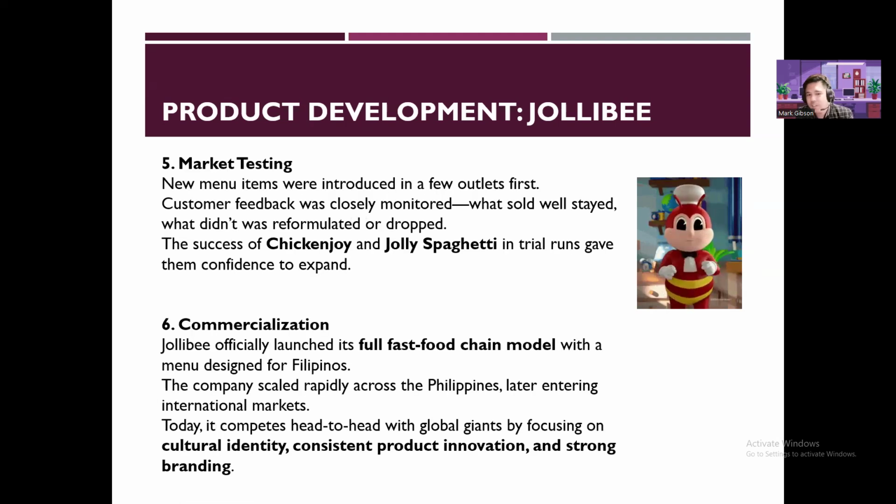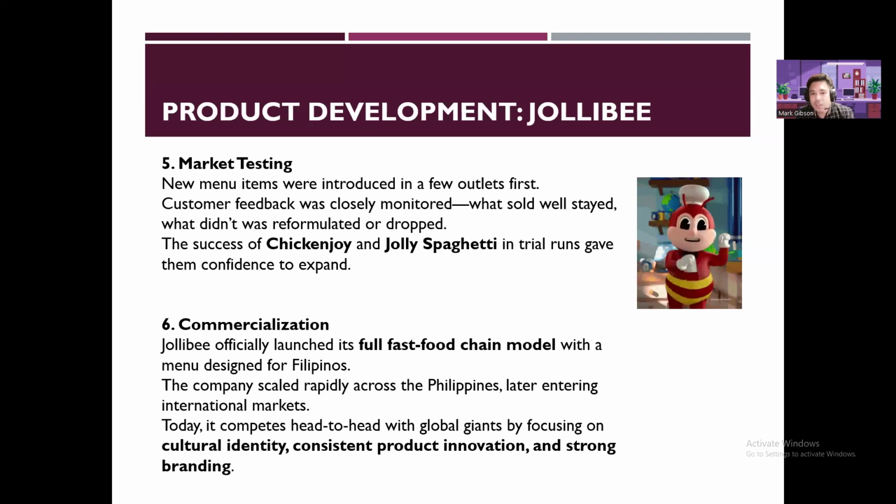So market testing, new menu items were introduced in a few outlets first. They get customer feedback, and it's being closely monitored. What sold well stayed, and what didn't was reformulated or dropped. The success of Chicken Joy and Jolly Spaghetti in trial runs gave them confidence to expand.